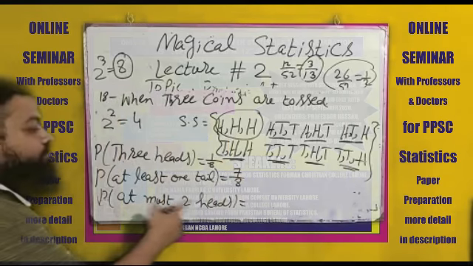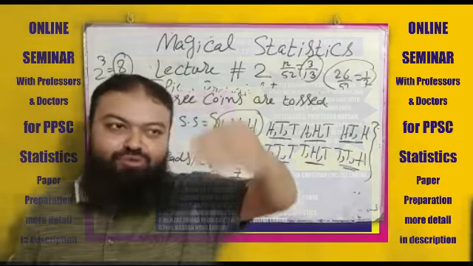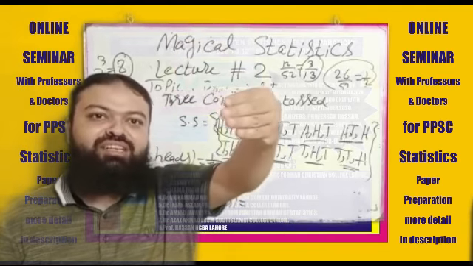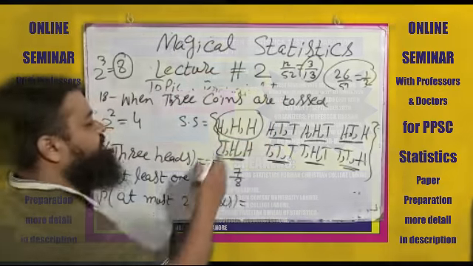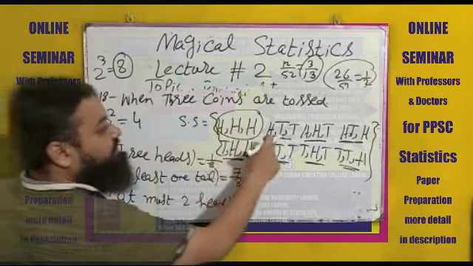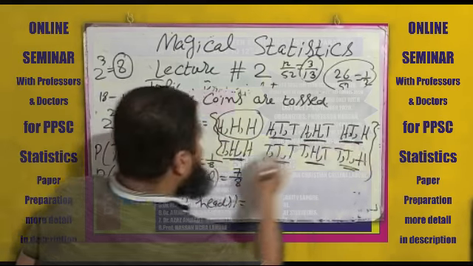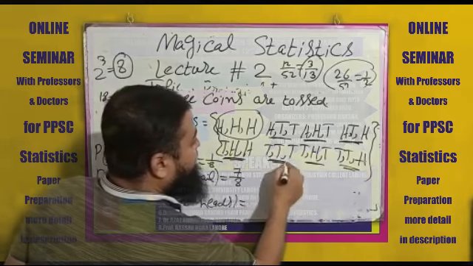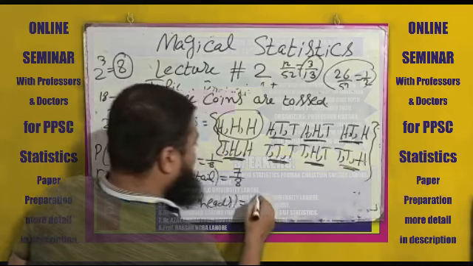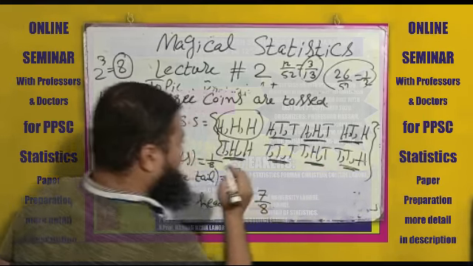The next one is at most 2 heads. In at most you will come down. 2 heads are acceptable, 1 and 0. 3 is not acceptable. It is acceptable: 1, 2, 3, 4, 5, 6 and 7. Its answer will be 7 by 8.